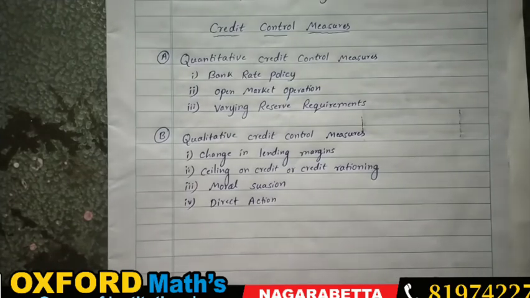It will send one circular periodically to the commercial banks. It is called moral suasion.